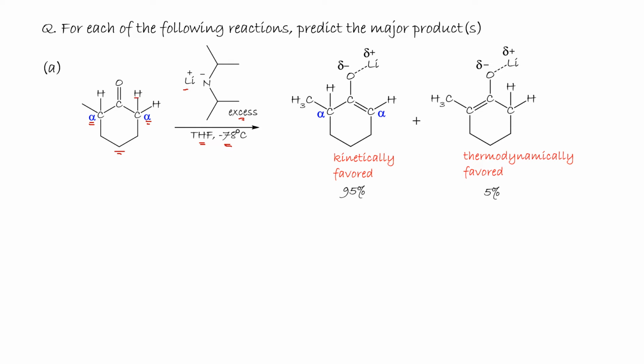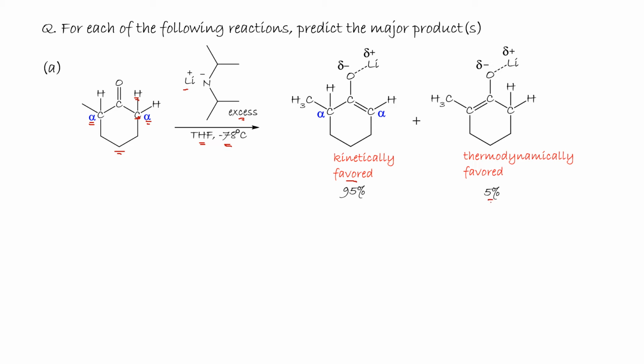Abstracting hydrogen from this carbon will lead to the formation of what we call the kinetically favored, less substituted alkene with lower activation energy.